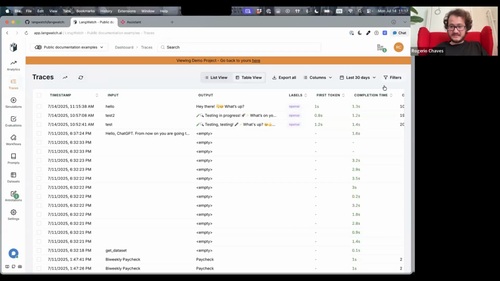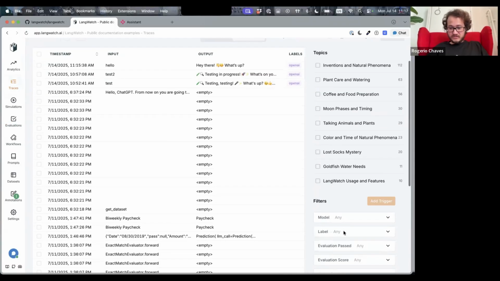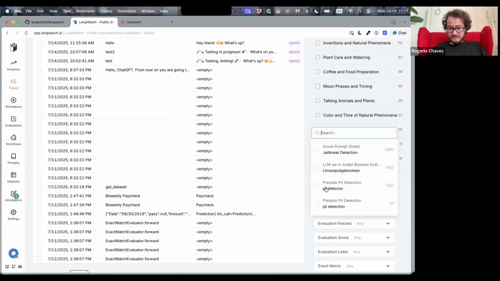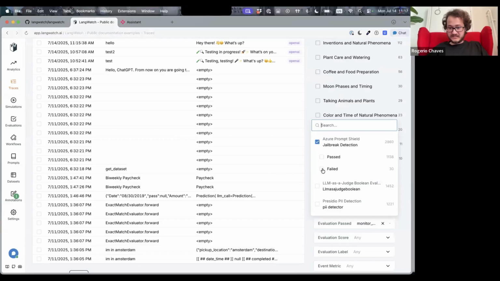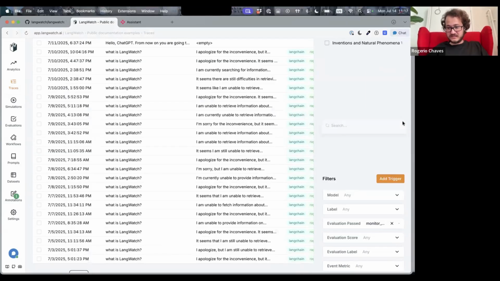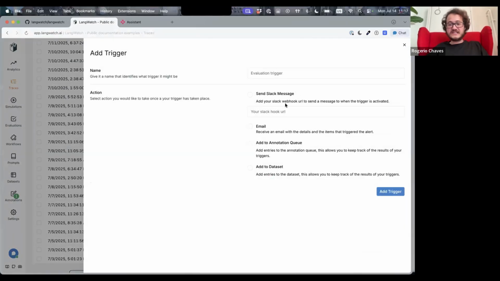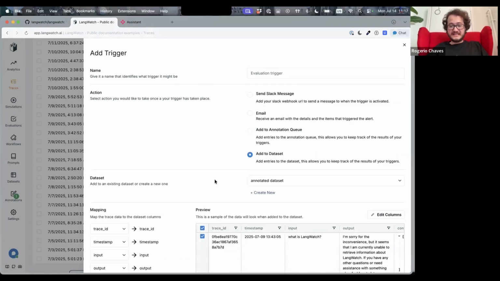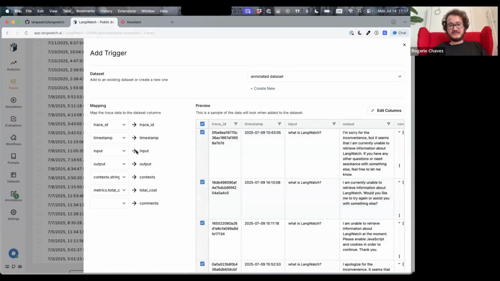We're going to get to that in a bit, but you can also filter on them. Let's say I want to check those messages where the jailbreak detection failed. Those are 30 out of 1,000. And then I want to get alerted about them. You can be alerted on Slack, by email, or even add this message to a data set.